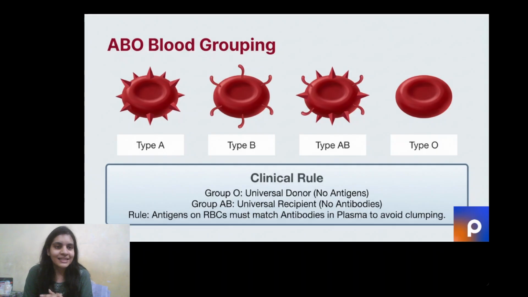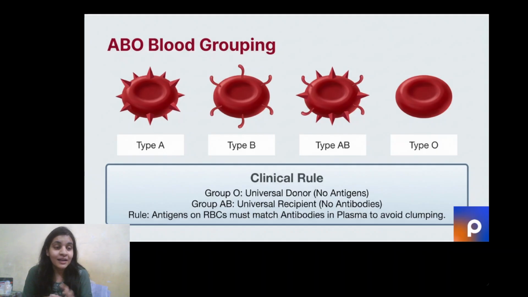So, yes guys, let's learn now about blood grouping, the ABO blood grouping. Let me give you a little context. Haven't you heard people telling, my blood group is A positive, my blood group is B positive? What do you mean by it? Well, let's get to know. So guys, your blood group is extremely unique. It's like having an identity card. Every blood group is unique. But what makes my blood group unique?